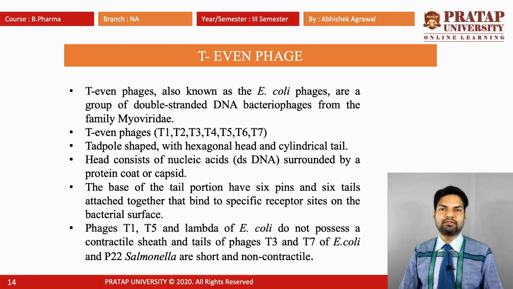The phages T1 and T5 and lambda of the E. coli do not possess a contractile sheath. Contractile sheath means the sheath around the conical tail. The tails of the phages T3 and T7 of the E. coli and P22 of Salmonella are short and non-contractile.